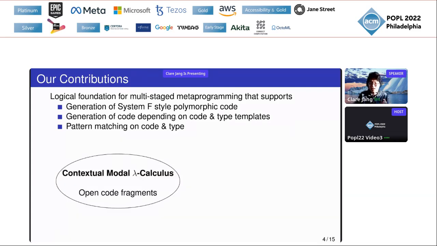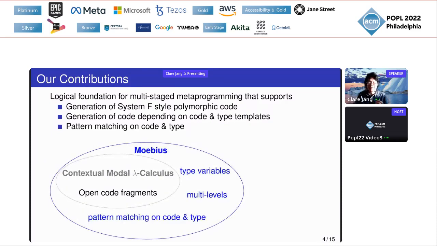Built on the contextual modal lambda-calculus of Nanevski et al., which supports open code fragments, our foundation, Moebius, has type variables, multi-levels, and pattern matching on code and types. Also, we show that our foundation satisfies type preservation. In this talk, I'll demonstrate how our foundation deals with each feature.